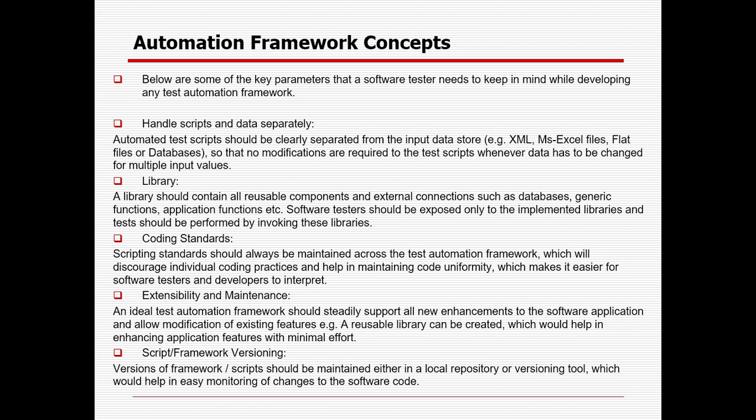Every organization has a different kind of structure or coding standard. So why does the coding standard need to be maintained? Whenever you are creating any class, it should be in noun form and start with a capital letter. In case it is a method, it should start with a small letter. In case you are identifying an element, suppose it is a web edit field, you can give the name as edit underscore the element name, so you can easily understand this is the web edit.